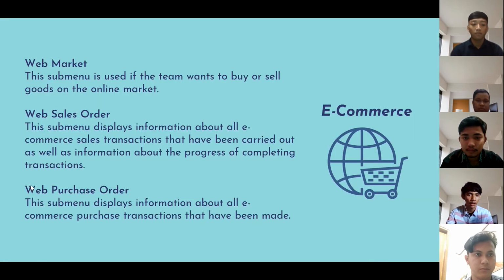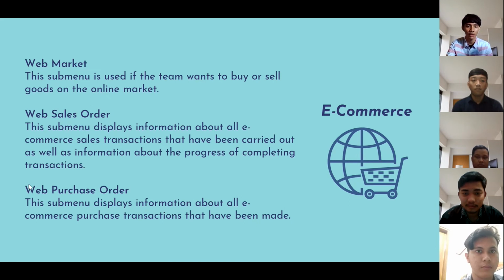E-commerce or online marketplace is a menu of MonsoonSim which is used to make transactions to buy and sell merchandise and raw material between teams. There are three submenus, namely first, web market. This menu is used if the team wants to buy or sell goods on the online market.